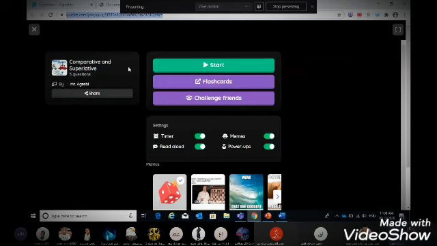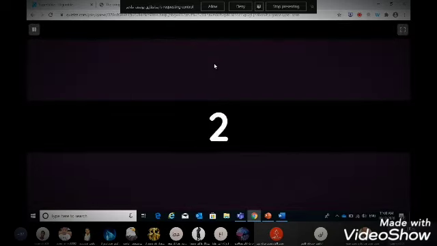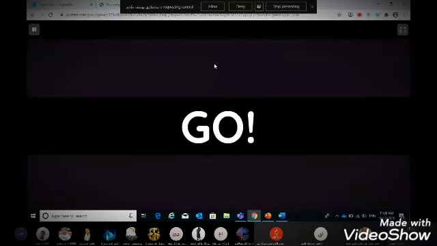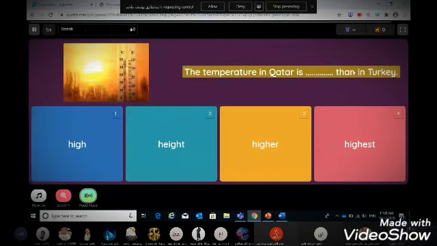So here the quiz is about the comparative and superlative forms. We are going to recap and go through what we saw during the whole lesson. So we click here on start and we start our quiz. Question: the temperature in Qatar is than in Turkey.